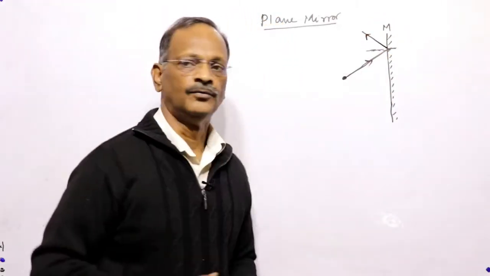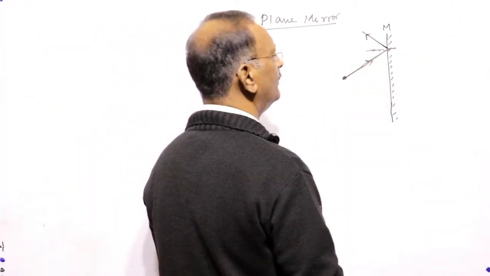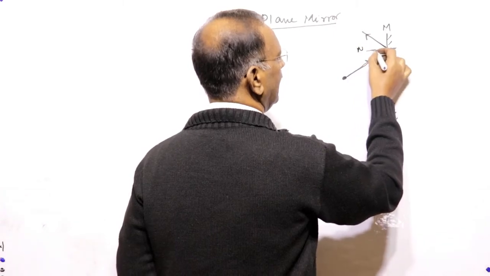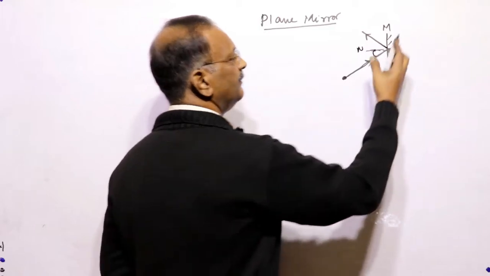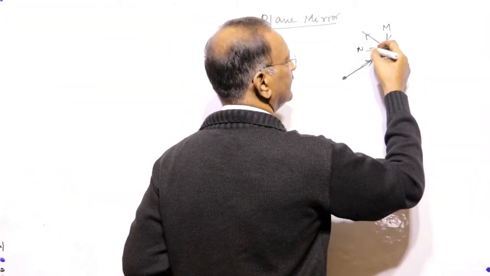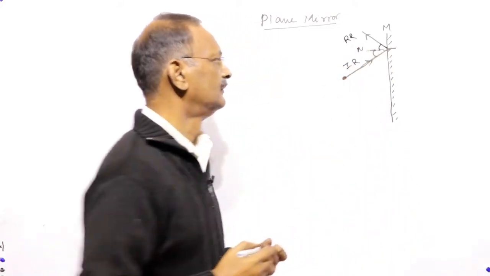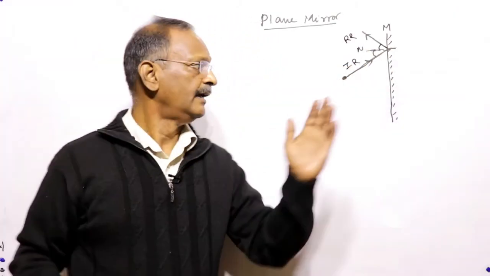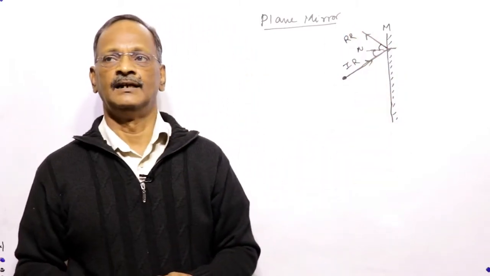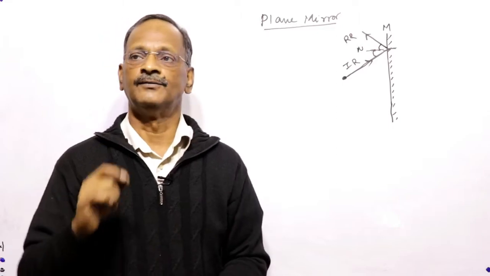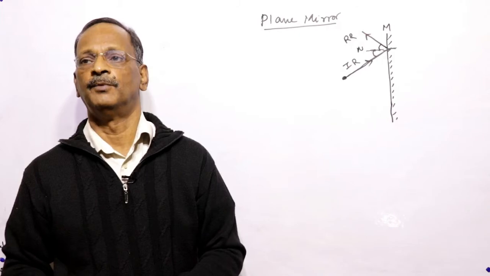According to the law of reflection, the angle of incidence is the angle between the incident ray and the normal, and the same angle is made with the normal by the reflected ray. This is the reflected ray, this is the incident ray. The light beam can get reflected only in one direction.